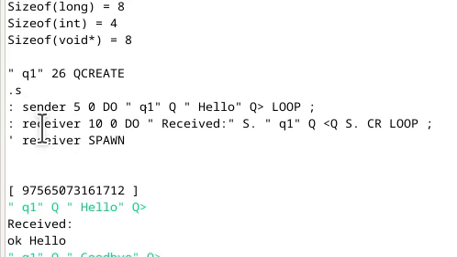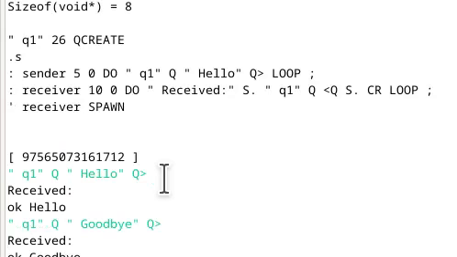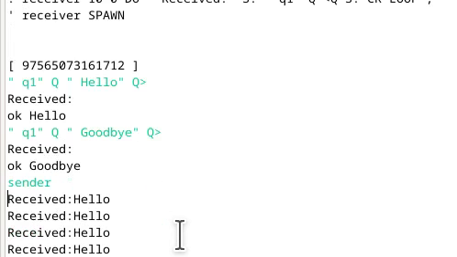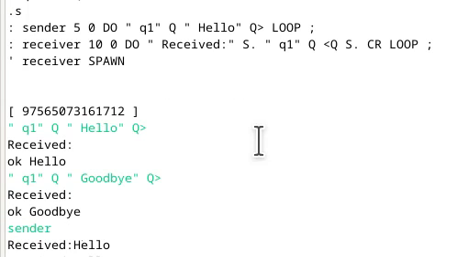Now we can just let the sender send five hellos. So now it's receiving them. In fact, I think it's receiving one that it shouldn't. I think this is because these are inclusive, 5 to 0 inclusive. That's probably non-standard, so I'm going to do something about that. And now we can continue for as long as this is receiving. It will receive up to 10. So as long as it's receiving, we can continue sending.